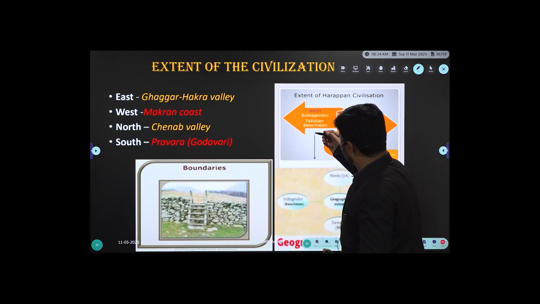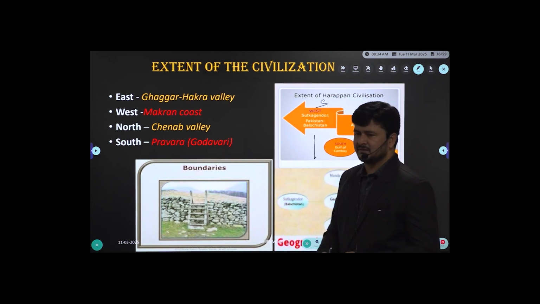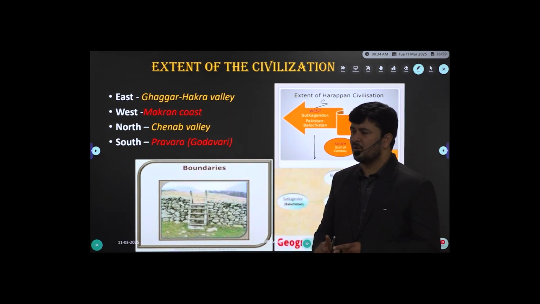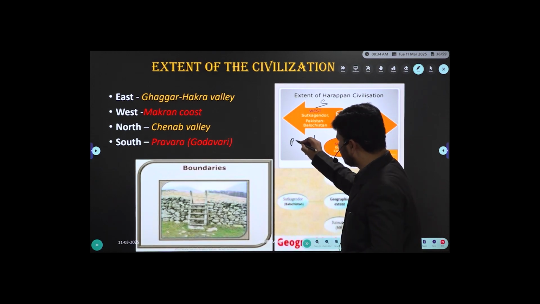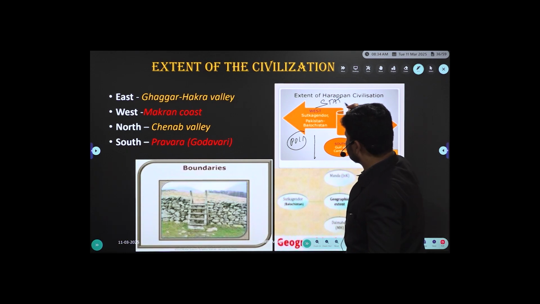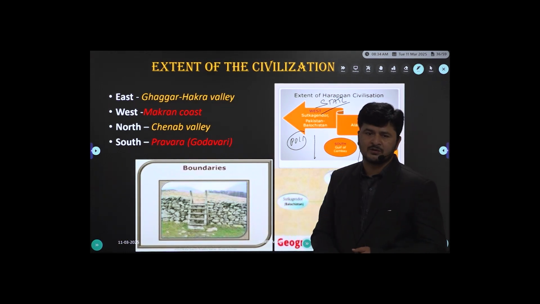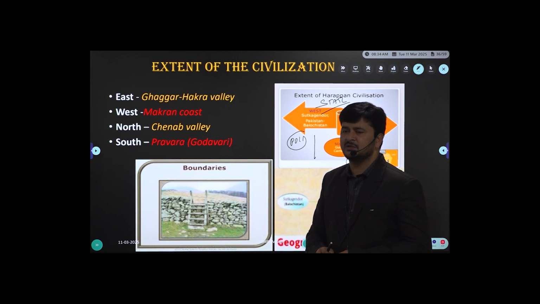Besides, we have one more, boundaries are static, right? That is, understand political boundaries. When you are talking about political boundaries, they were dynamic, right? When it comes to natural boundaries, they were static. Take an example of Indian natural boundaries. What are the natural boundaries of the Indian Union?